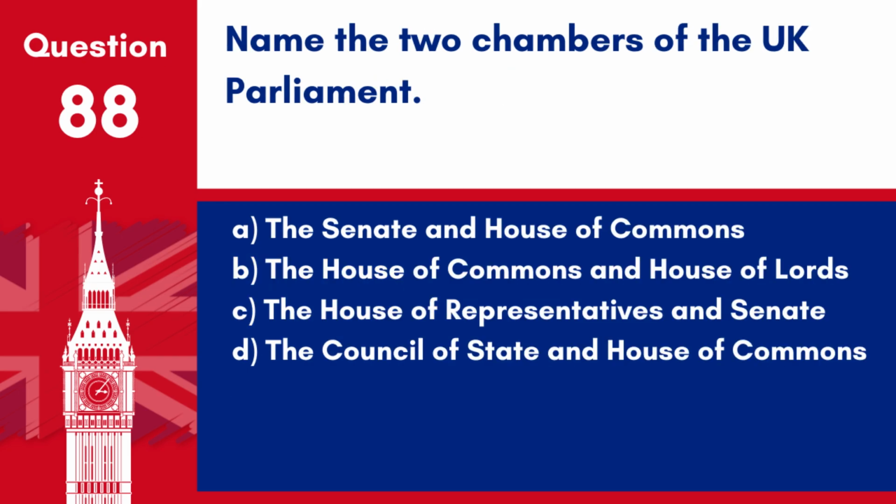Question 88. Name the two chambers of the UK Parliament. A. The Senate and House of Commons. B. The House of Commons and House of Lords. C. The House of Representatives and Senate. D. The Council of State and House of Commons. Answer B. The House of Commons and House of Lords. These are the two chambers that make up the UK Parliament.